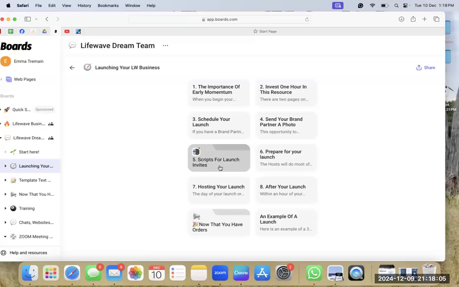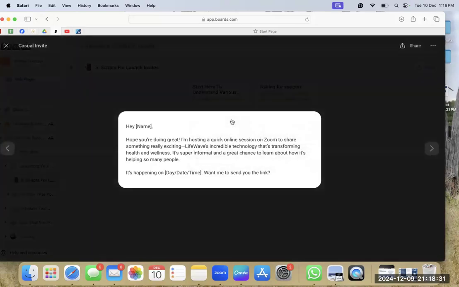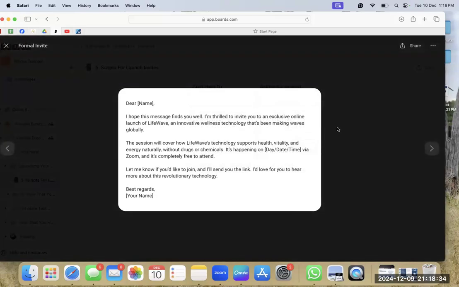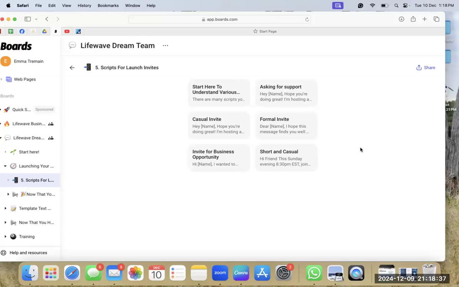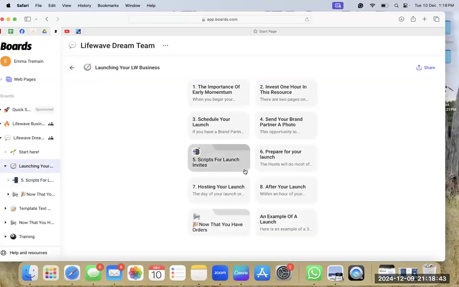Number 5, we've got scripts for launch invites. So this is if you want to send a message to your friends or family or whoever isn't in LifeWave and you think might be interested, and you can invite them to your launch that you're about to do with Vanessa and Andrew. So here's some scripts. If you're asking for support from a friend or family member, if you're just casually inviting someone, if you're formally inviting someone, invite for business opportunity, and something super short, super casual.